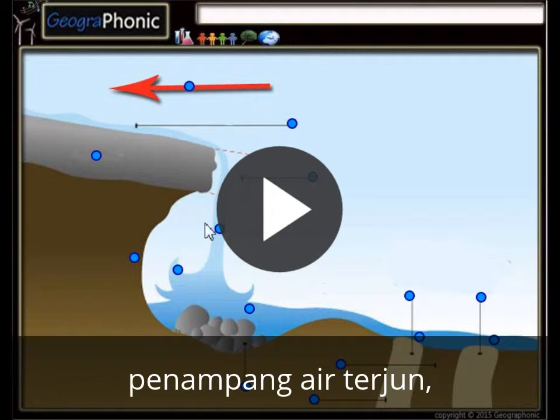This is a free exercise for geology. It's a free game, you can play this yourself. It's about the cross section of a waterfall and all the features that are involved with a waterfall. I'm gonna press start now.